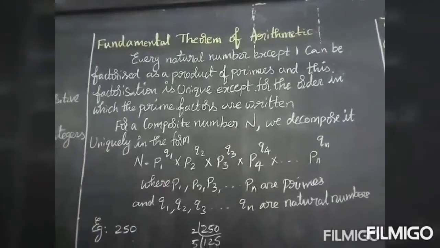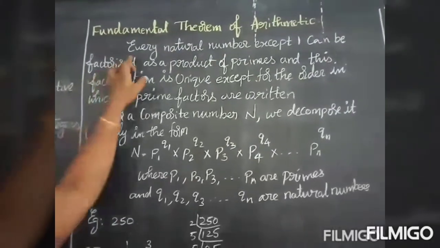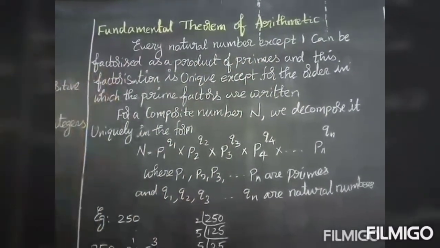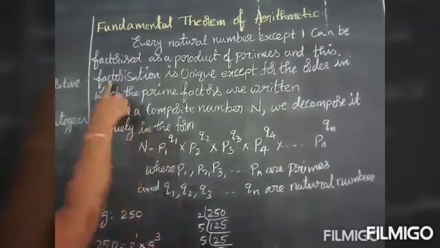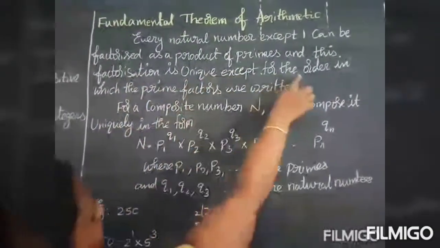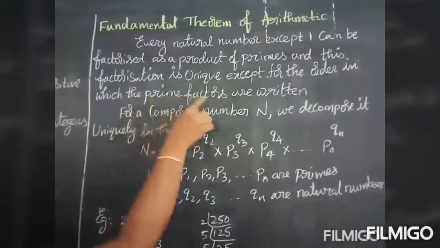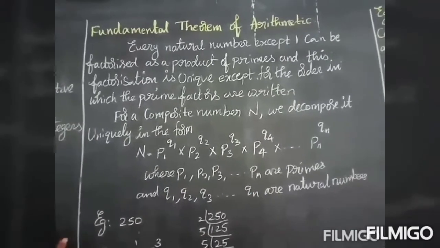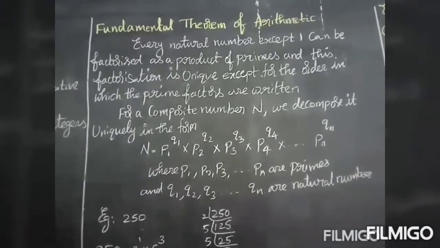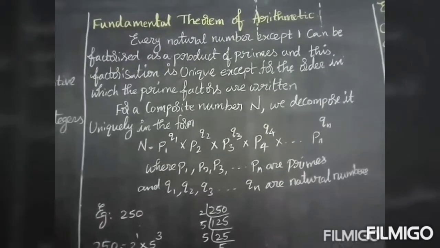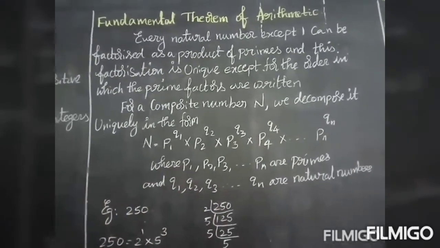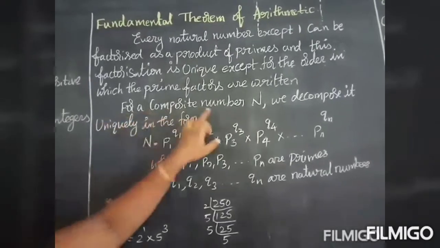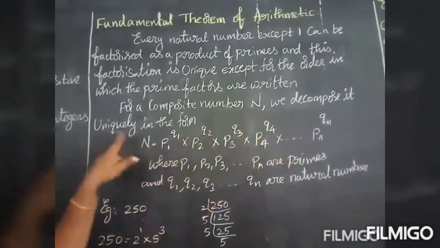Fundamental theorem of arithmetic. Now every natural number except one can be factorized as a product of primes, and this factorization is unique except for the order in which the prime factors are written. So if you take a composite number and do prime factorization for that number, it must be unique. There is nothing apart from that. It is unique. The order may be changed. For a composite number n, we decompose it uniquely.